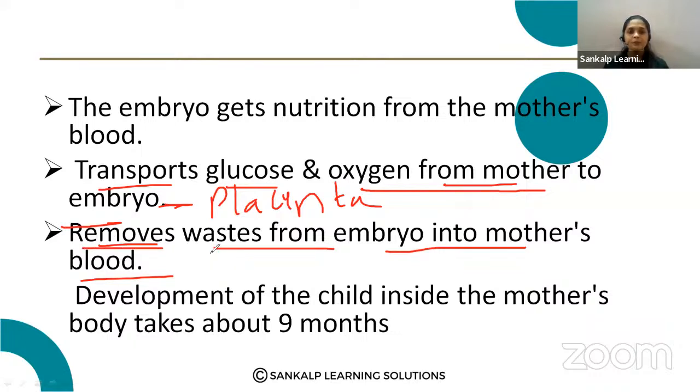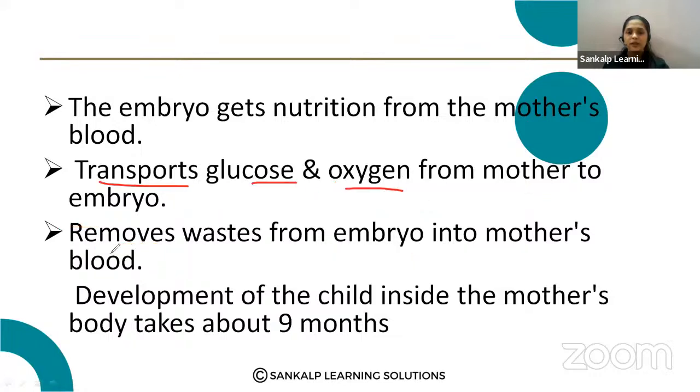And after this, the development of the child takes place inside the mother's body, and up to 9 months this process will continue. These three functions you have to explain: transport of glucose and oxygen, and removal of waste materials. Very important points.